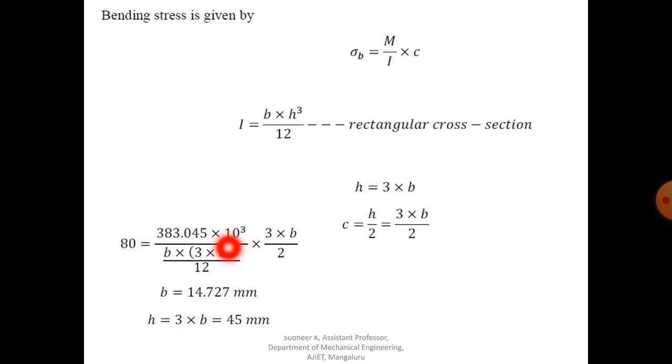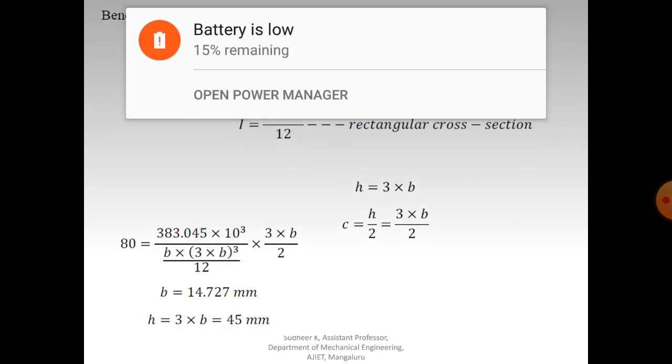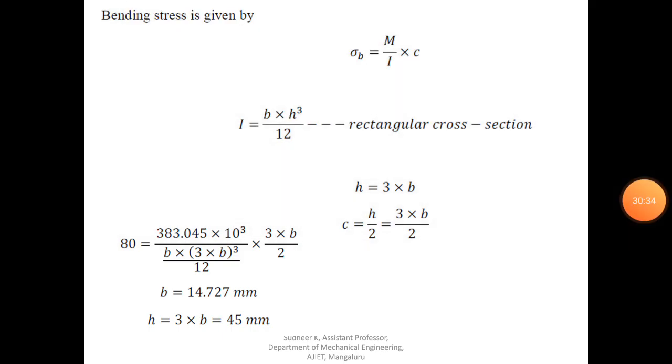Now you have to equate M. M is nothing but 383.045 into 10 to the power 3, equal to 80 into I divided by c, where I is b into h cube by 12. Writing h as 3 into b, I is b into 3b cube divided by 12, and c is nothing but h by 2, that is 3 into b divided by 2.